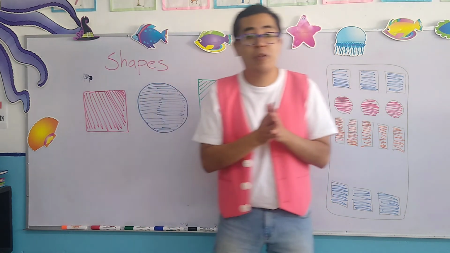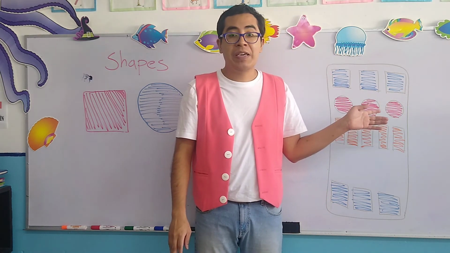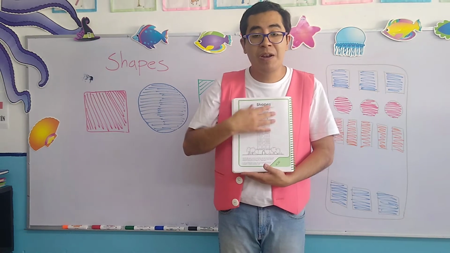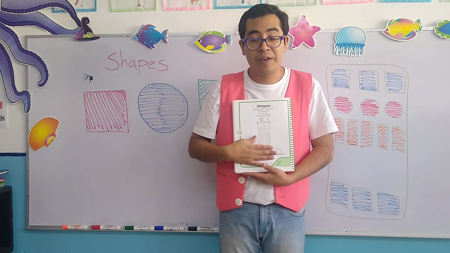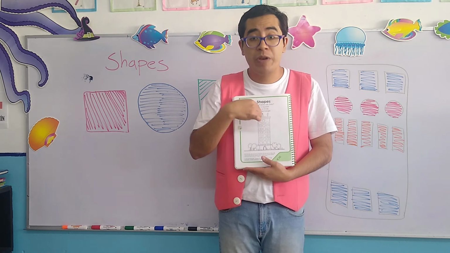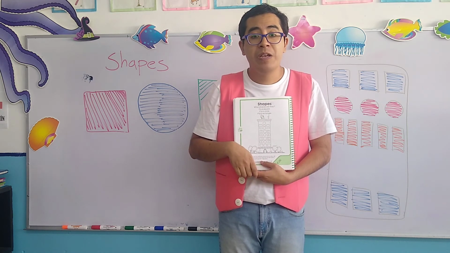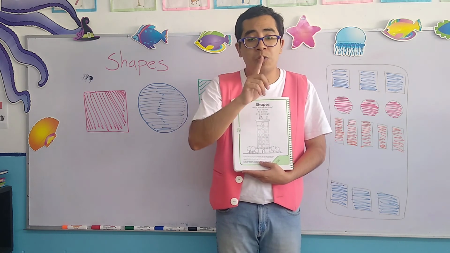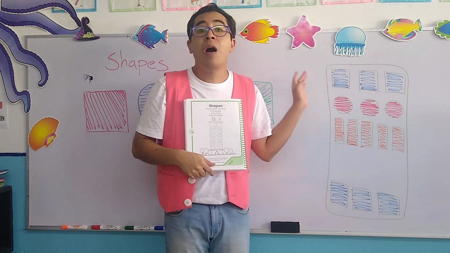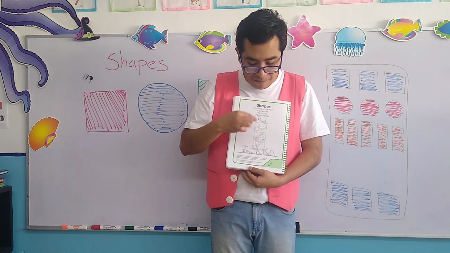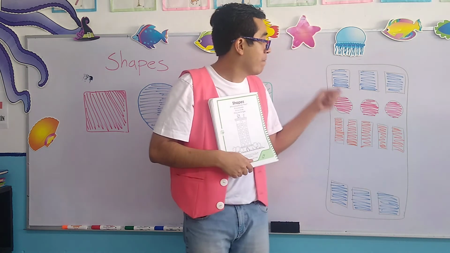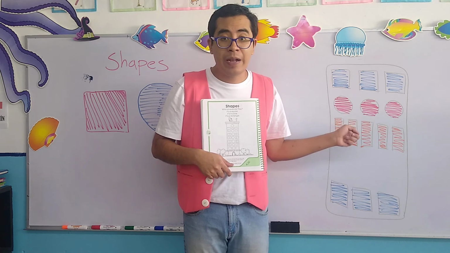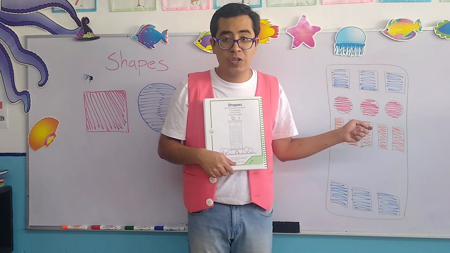Now remember, my children, this exercise is similar, but it's not identical, okay? Here we have more geometric shapes, so you have to be careful not confusing the circle with the square and the rectangle, okay? Also, the colors that we use here are the colors that you are going to need for this activity. Once again, the square, color blue, circle, color red, and rectangle, color orange, okay?